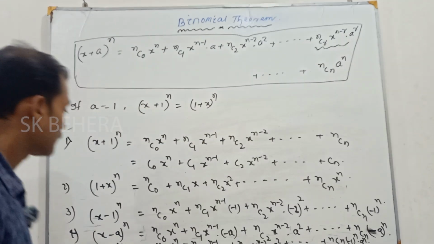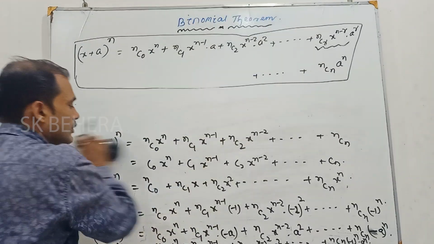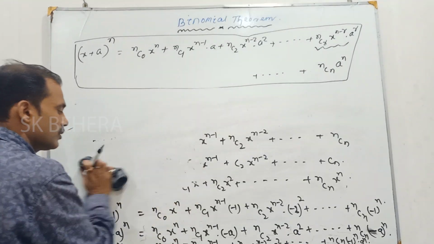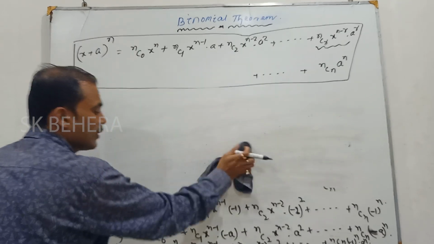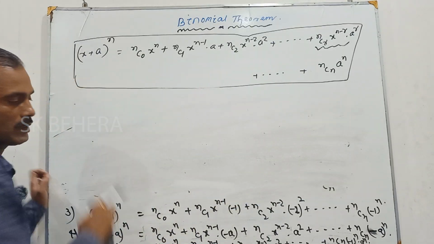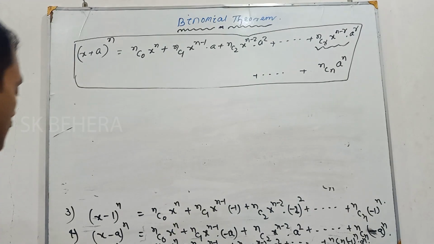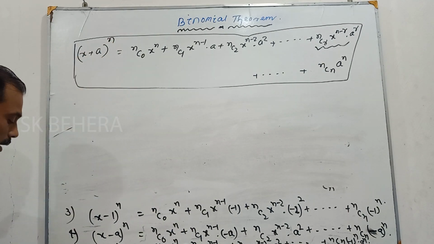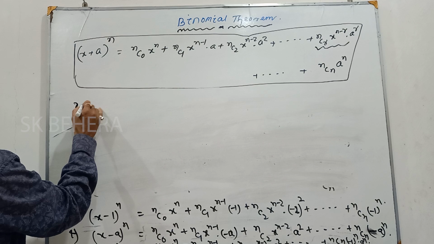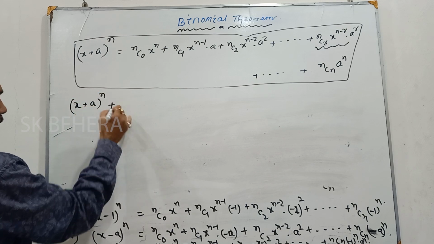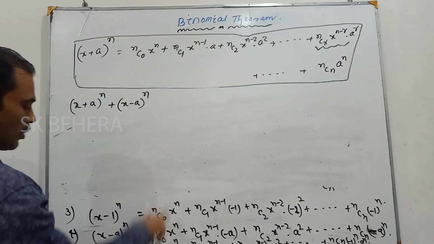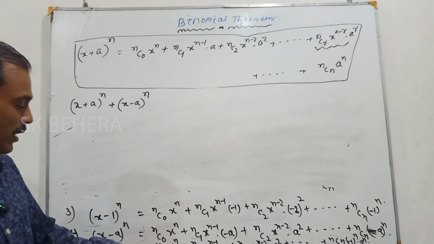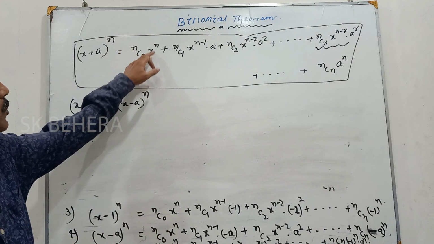Now you see, if we add these two terms, what will we get? You see, (x plus a) to the power n, and here (x minus a) to the power n. So write down (x plus a) to the power n plus (x minus a) to the power n. Now you add these two terms. This is nC0 x to the power n. Here is nC0 x to the power n.